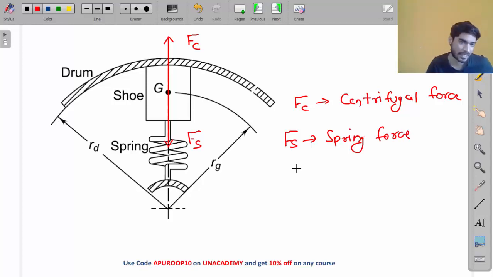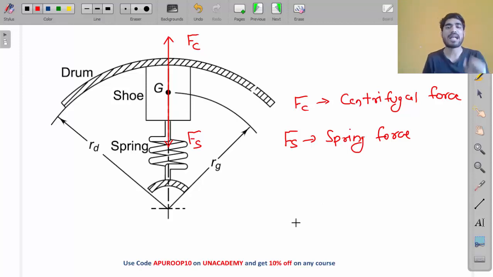Understand this very clearly. When the speed is low, centrifugal force is also low. And initially, if you apply the equilibrium equation, Fc will be equal to Fs, my friend. So what is the net force on the shoe? Fc and Fs, they both are equal and they both are opposite.